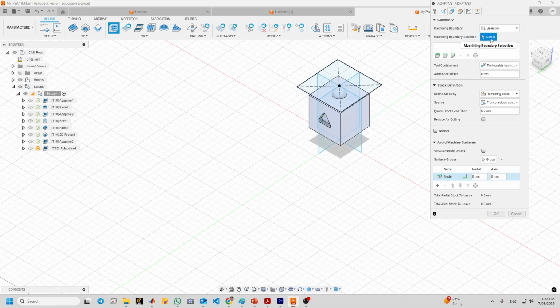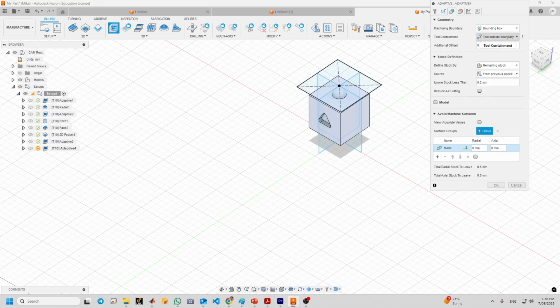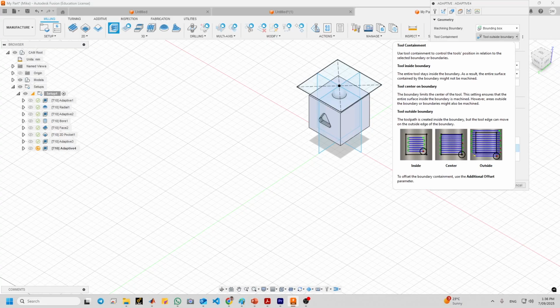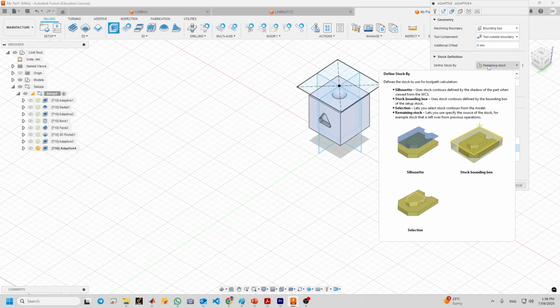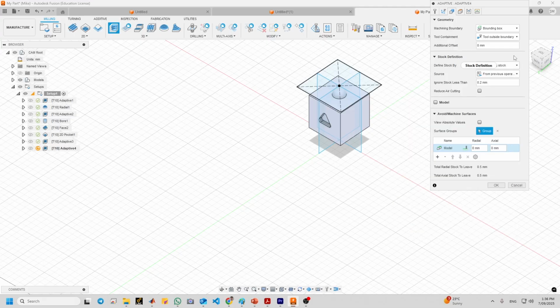So we just use the bounding box and tool inside boundary or outside. We'll use outside first and define a stock by the remaining stock.